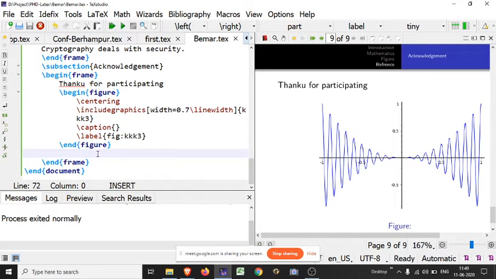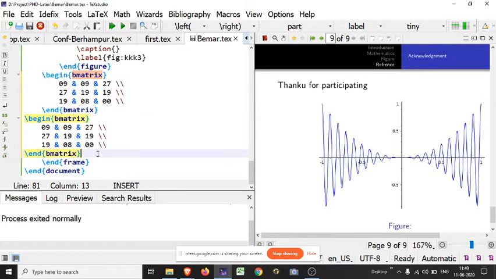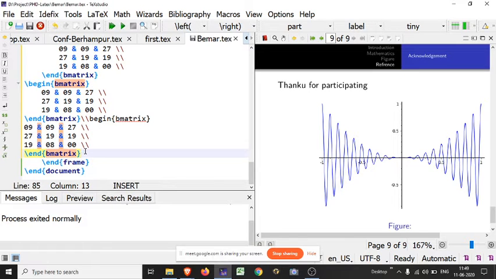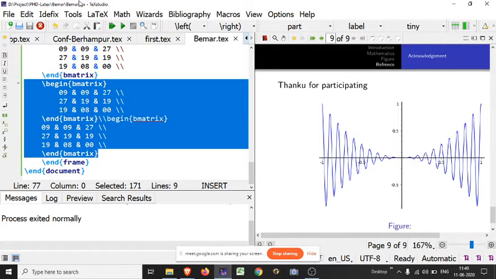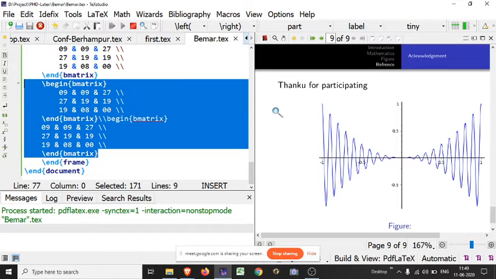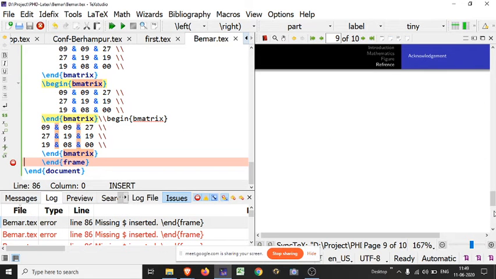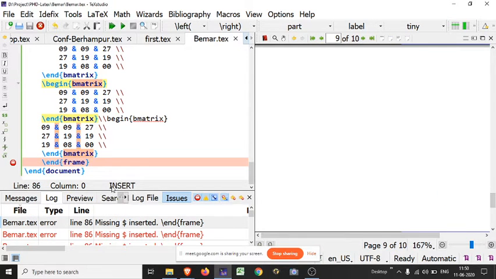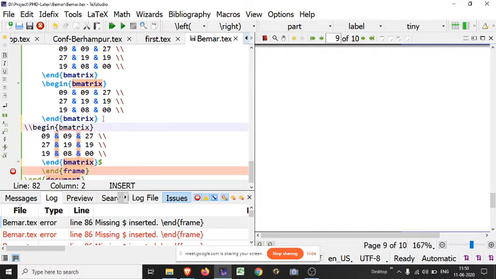Suppose I am showing a matrix here. I am writing it 3 times in all these matrices. Look here how it looks like in this figure. Actually, one thing I want to show here is how to use begin. Matrix is math mode, so you have to use the dollar command in between. Here I have not used the dollar command, so it is showing an error. To remove the error, we have to use the dollar command before and after the math content.